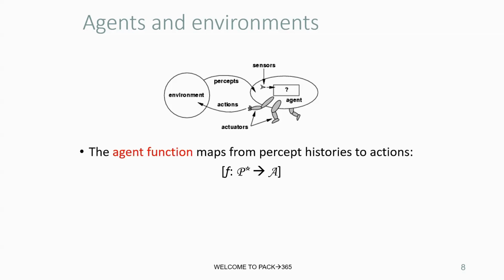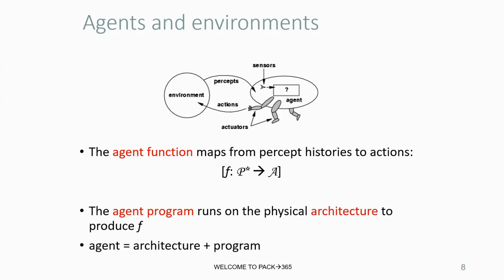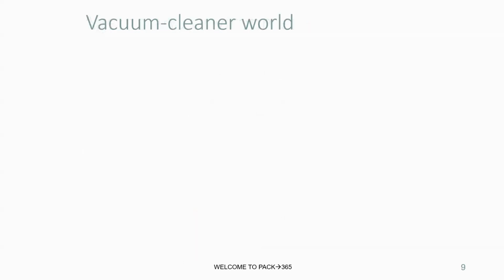We take the agent function, which maps from the percept histories to actions, and the agent program runs on the physical architecture to produce the function. Agent equals architecture plus program.